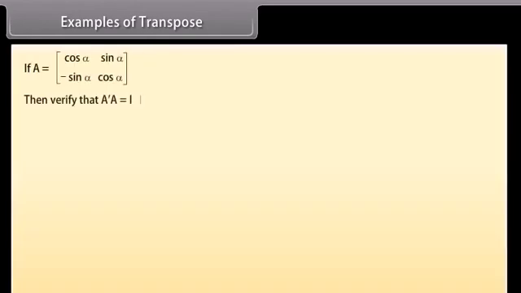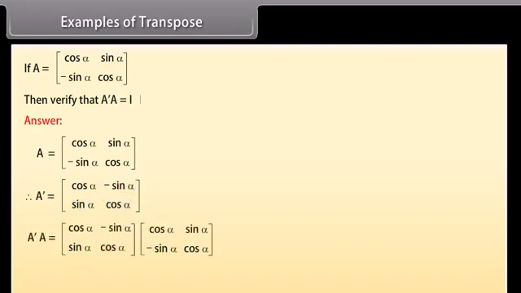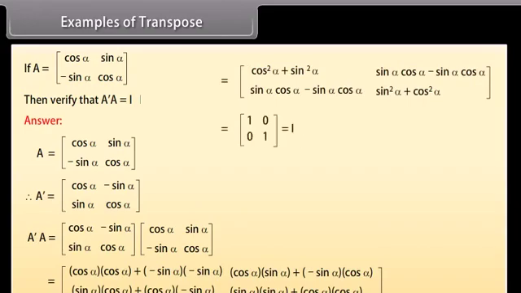Examples of transpose. If A is given, then verify that transpose of matrix A into matrix A is identity matrix. A is given. Therefore, its transpose A dash is the matrix with first row cos alpha, minus sin alpha, second row sin alpha, cos alpha. Multiplying A transpose and solving, we get A transpose A is equal to identity matrix, hence verified.